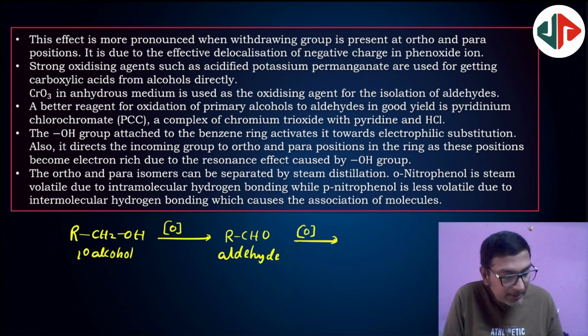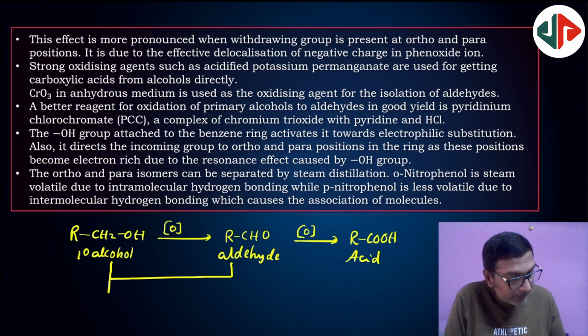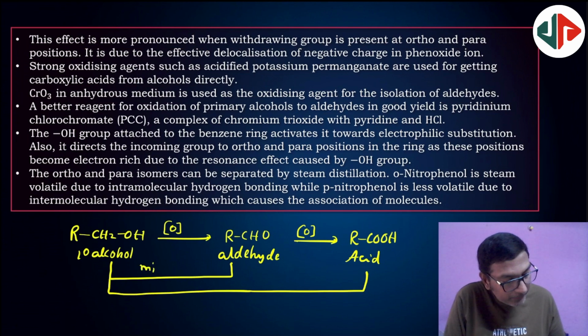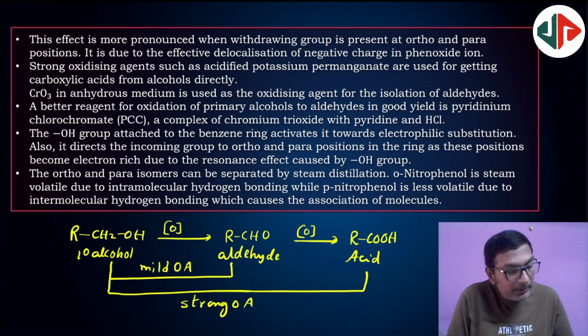Next, on further oxidation, it will give carboxylic acid. So here mild oxidation up to this, and from alcohol to acid, strong oxidation. Mild oxidizing agent, strong oxidizing agent. Remember these two. Next. So a better reagent for oxidation of primary alcohols to aldehydes is pyridinium chlorochromate, or we can use PDC, pyridinium dichromate, also.